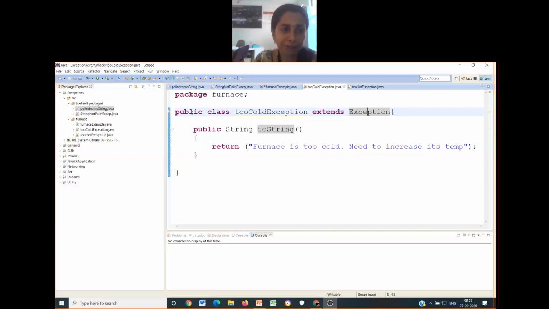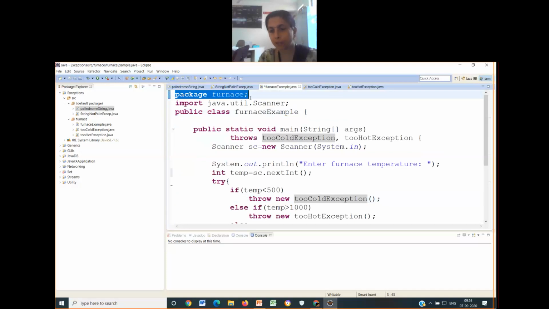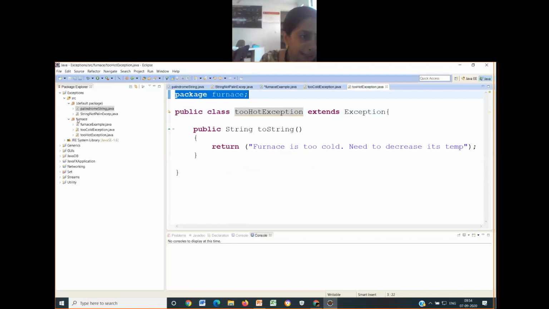One more modification in this example compared to the previous example is that in the first line I have written package furnace. Why have I written this? Because all the classes, all the .java files must come under the same package. You can see the same effect over here: under the furnace package, three different Java classes are there.